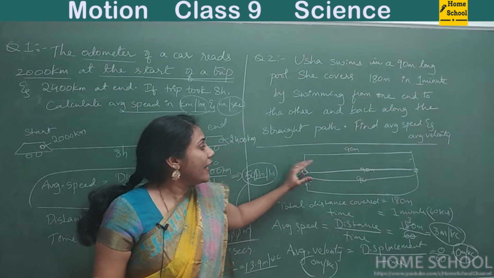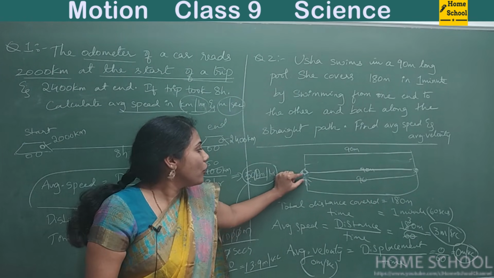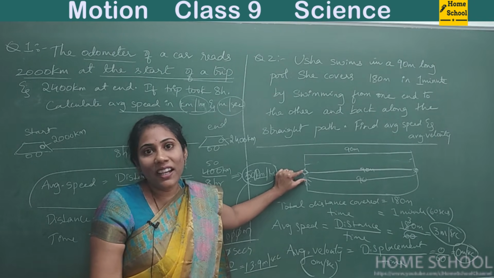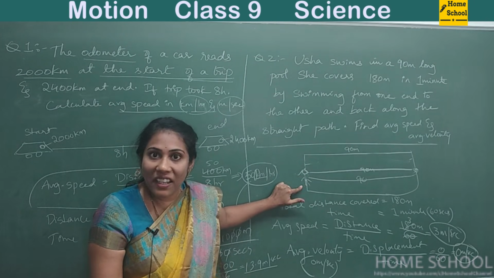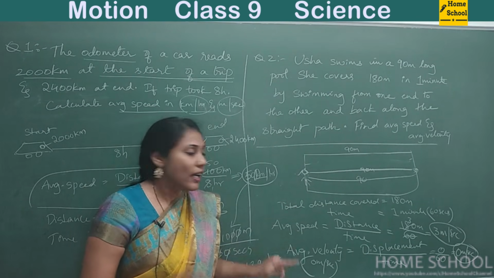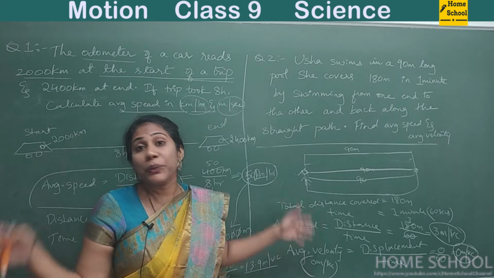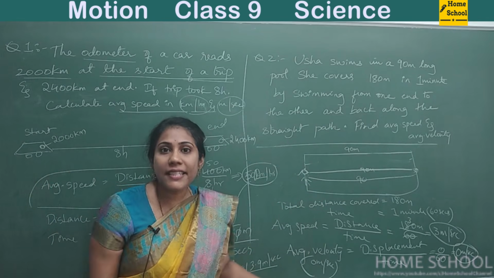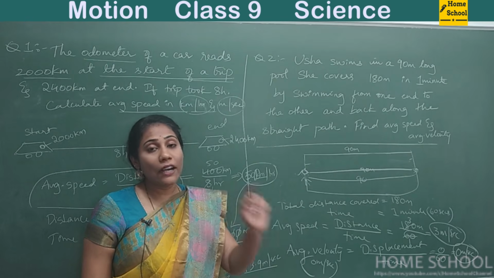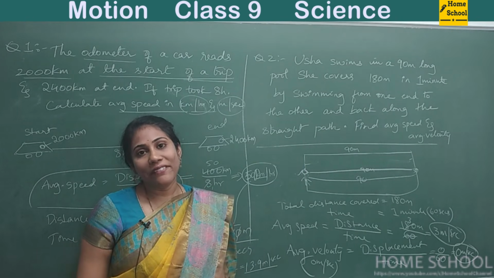Initially she was here and after she has swum, she has come to the same point, right? So what is the difference in the position of Usha? Nothing. She was here and now also after swimming, she is here, right? So displacement is 0 in this case. So average velocity we got 0. This is really a very nice example to tell that average velocity can be 0 but not the average speed. This is really a very important point. Okay, so that's all about average speed and average velocity.